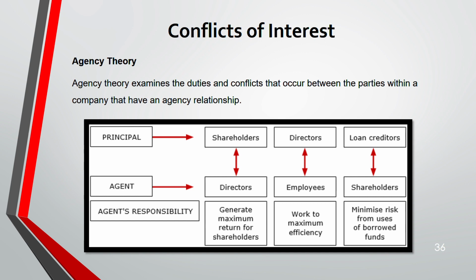Agent's responsibility, if it's a shareholder director relationship, is to generate maximum return for shareholder. If it's an employee, they have to work to maximum efficiency, and if they're shareholder, they have to minimize risk from user borrowed fund because they are answerable to loan creditor.